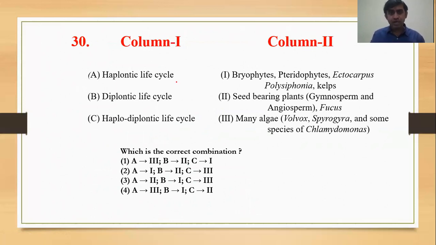A haplontic life cycle is found in many algae, such as Volvox, Spirogyra, and some species of Chlamydomonas. Then the diplontic life cycle is found in flowering plants, gymnosperms, angiosperms, the seed producing plants, that is spermatophytes, and Fucus also. We saw the example of Fucus. Fucus belongs to the brown algae. Then the haplodiplontic life cycle is in bryophytes. So the correct option will be